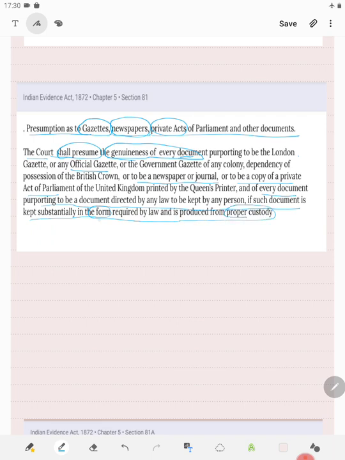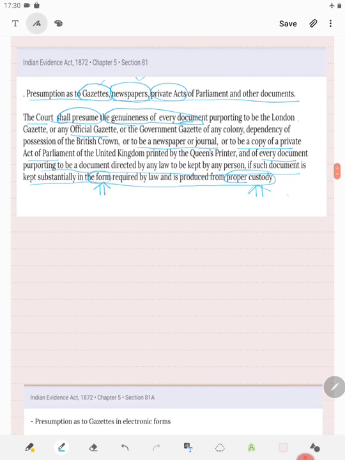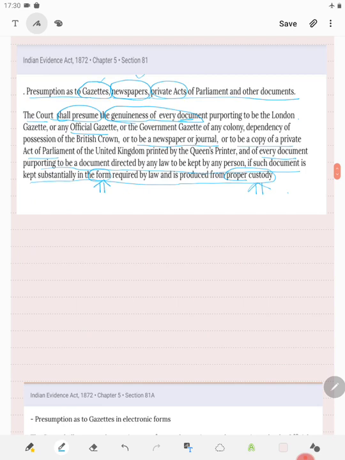So, two things, as we have seen in certified copy also, that it should be in that particular form, it should be from proper custody. If it is produced, then any gazette or newspaper or journal, we will take it to be a genuine document. But will the contents that are produced in newspaper, will the newspaper constitute truth regarding it?